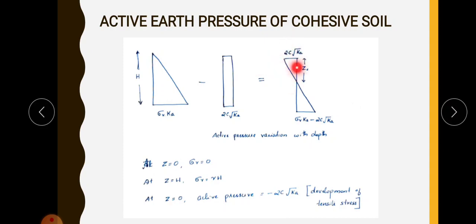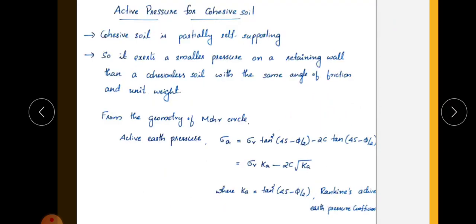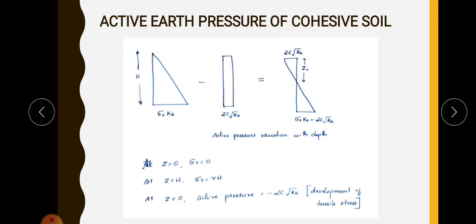This portion is known as the tensile zone, because here it is negative, and after this point it is a positive value. I will explain this in the next figure also. This is the final value that we have derived, sigma V Ka minus 2c root Ka. It is the sigma V Ka figure minus this figure, and we get this value. Here it is positive and here it is negative.